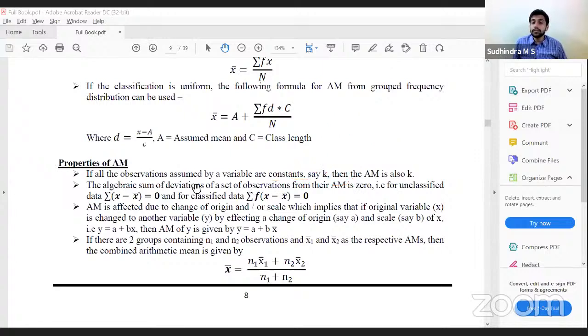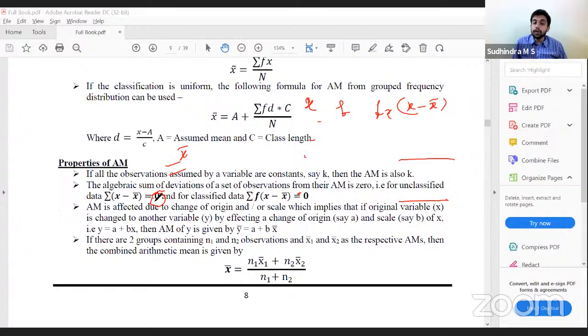The algebraic sum of deviations of a set of observations from their arithmetic mean is 0. This is important. You might get confused. In median, we have a different discussion. So how do you calculate? You have x, you have f, you would have calculated fx and calculated x bar. Now, if you calculate the deviation x minus x bar for each value, get the total of it, you'll get 0.